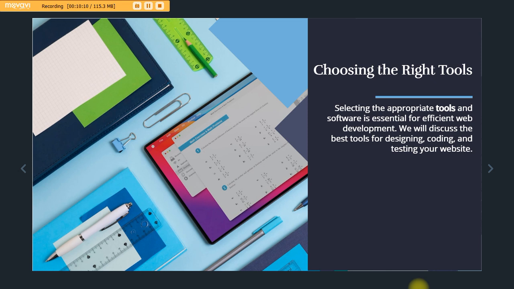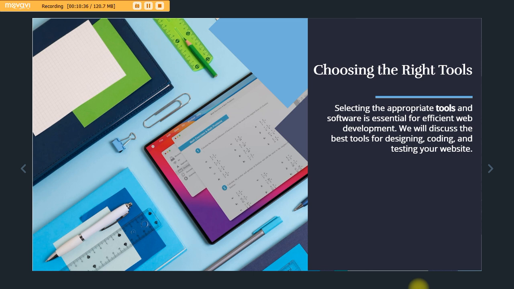All right, so choosing the right tools. Now, this thing that I'm showing you right now, I just want to broaden your knowledge a bit, to how it is originally, before we go to a shortcut. Yes, that's what I call it. Now, selecting the appropriate tools and software is essential for efficient web development.